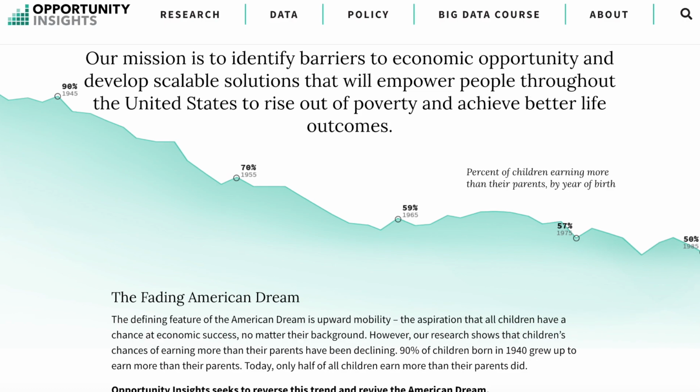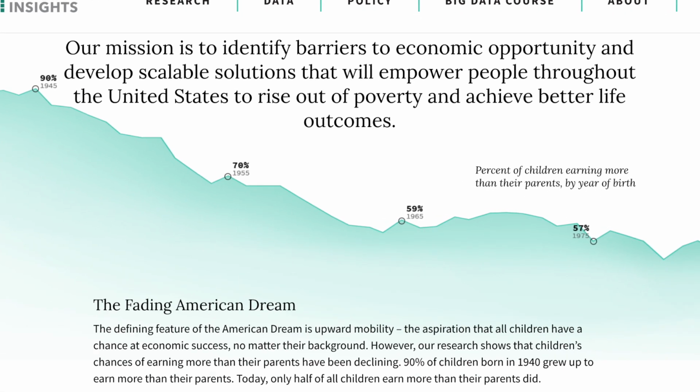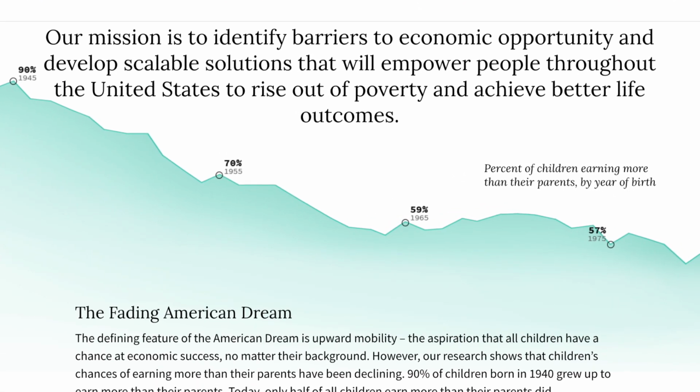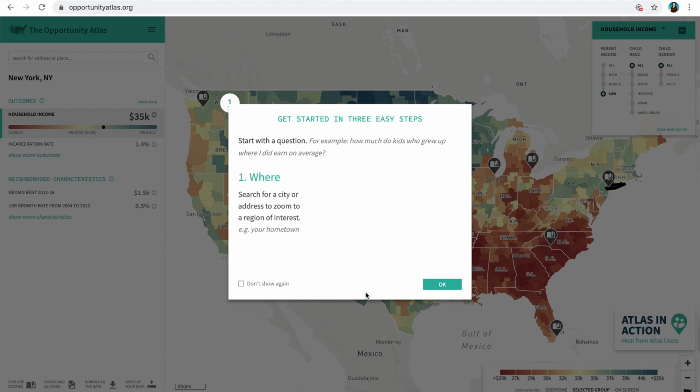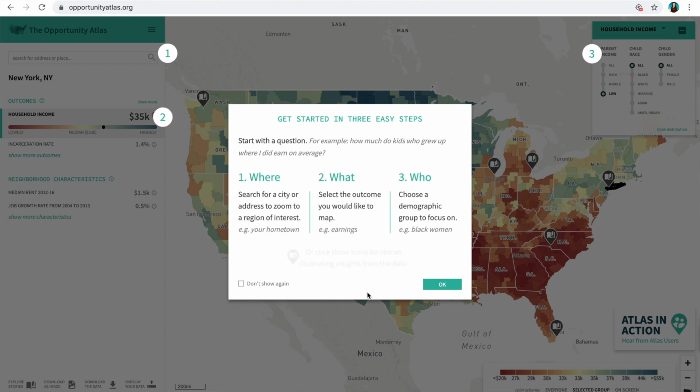At Opportunity Insights, we strive to use big data and scientific inquiry to understand what drives economic opportunity and mobility, and to use that research to identify policy solutions that can support and empower low-income families. One of our previous projects with the U.S. Census Bureau used census and IRS data of millions of Americans to track the impacts of neighborhoods on the kids who grow up there. And we created an online tool called the Opportunity Atlas to help people understand the roots of inequality and opportunity at the neighborhood and census tract level.